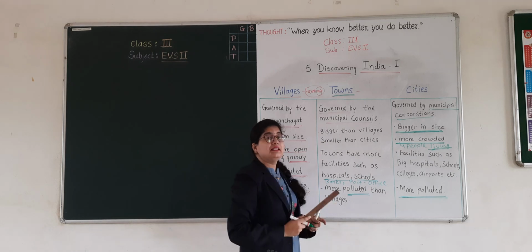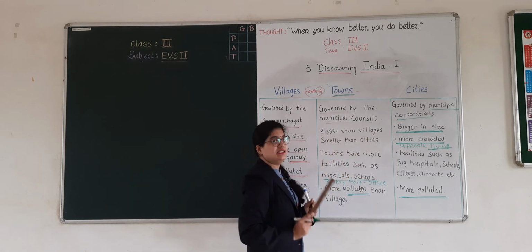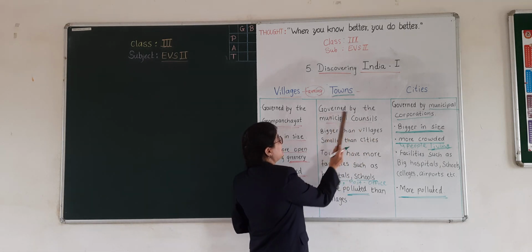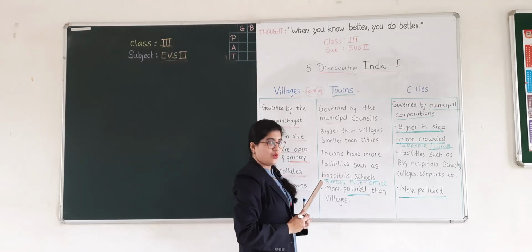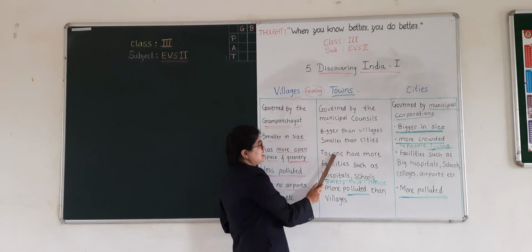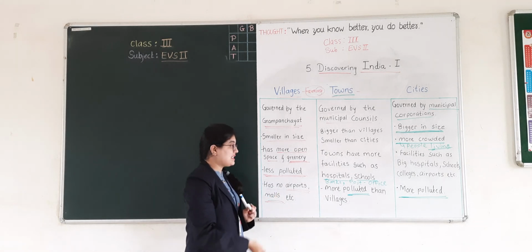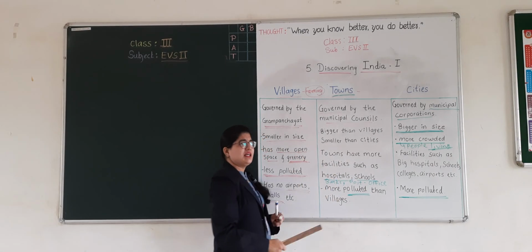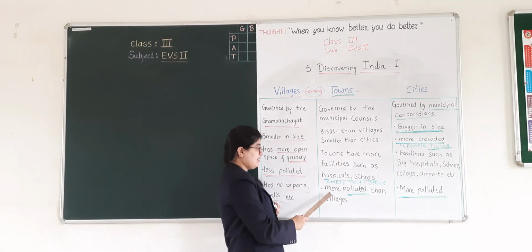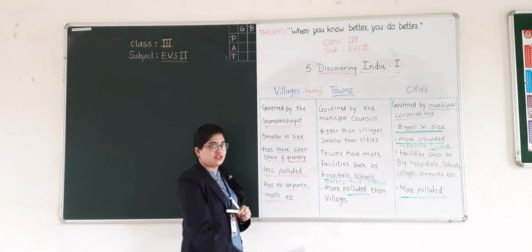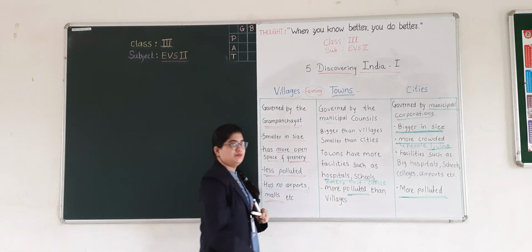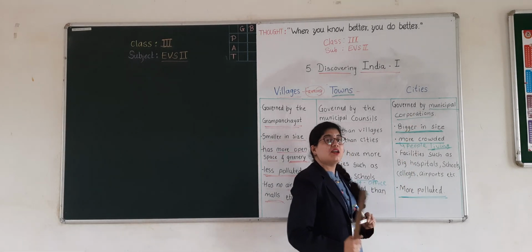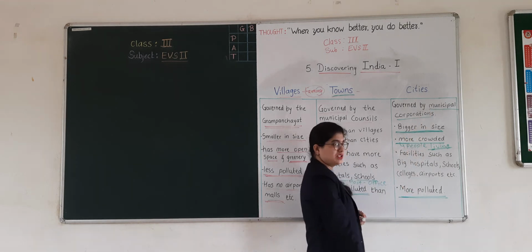But these towns are bigger than the villages and smaller than the cities. These towns are governed by the municipal councils. Okay? Then you can see here towns have more facilities than the villages, such as hospitals, schools, banks, post offices, etc. Alright? Then they are more polluted than the villages. They also have pollution.